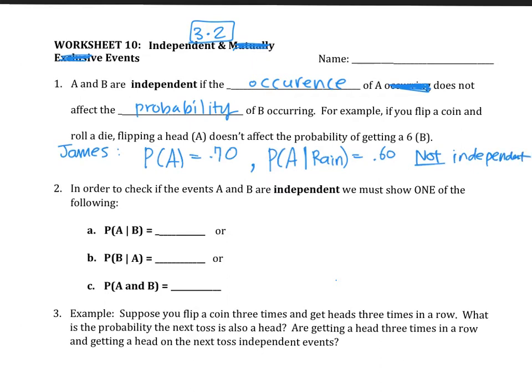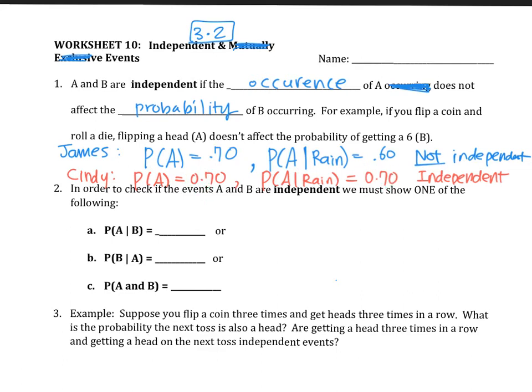However, let's say I have another friend, Cindy. Maybe she doesn't get affected by rain too much. So I ask her, hey, what's the probability you're going to get an A on your exam? She's like, oh yeah, 70%. She's been working hard as well. And then I ask her a second question, just like James. What's the probability that you're going to get an A given that it's going to rain that day? And she's like, what does it even matter? I don't get affected by rain, so it's still going to be 70%. So 0.70. So for her, these two events are independent events because the probability stays exactly the same. The probability was not affected by the rain.